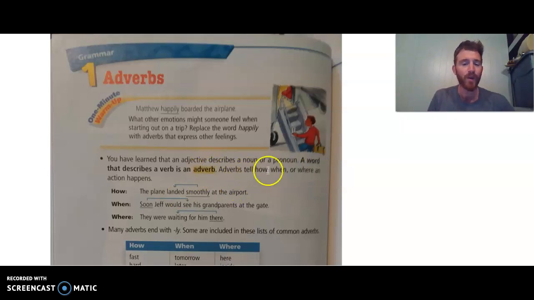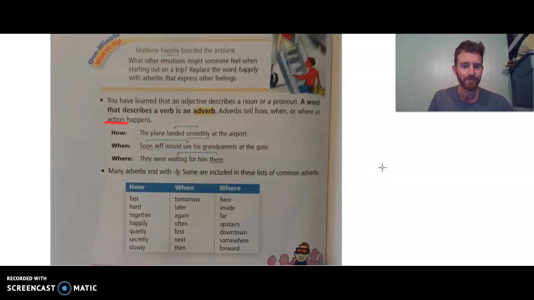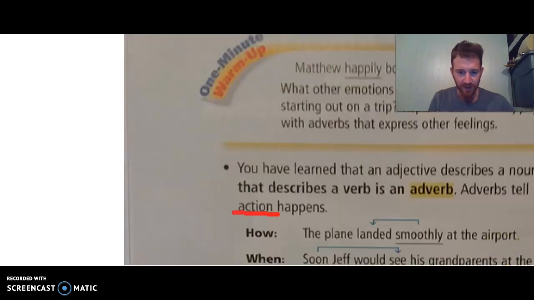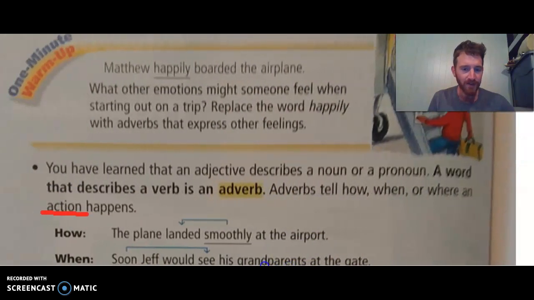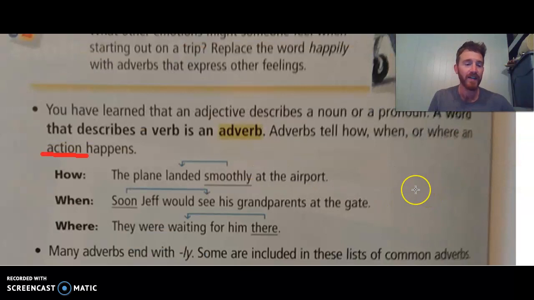Adverbs tell how, when, or where an action happens. One important thing to keep in mind is that we're talking about action verbs, when an action happens, okay? Sometimes we'll have linking verbs that can, again, muddy the waters, and that's one of the reasons I wanted to make a video, just to discuss a few things. But we can look at a few items in here. I'm going to zoom in a little bit so we can see a little easier. Adverbs tell how, when, or where an action happens.